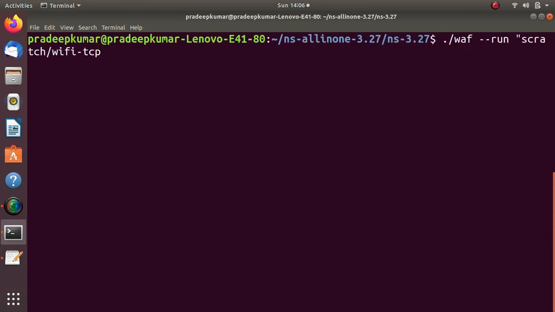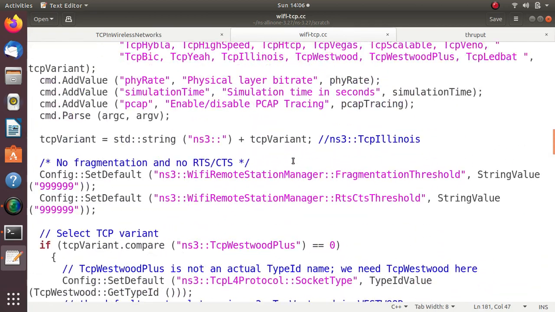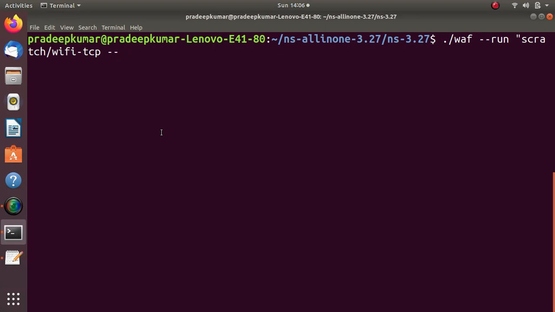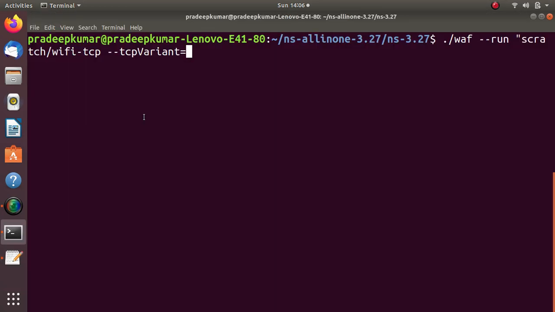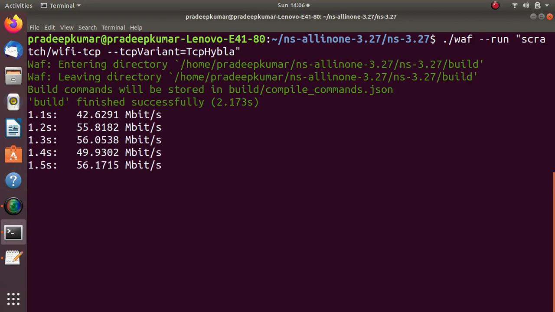So what I do here is in the Scratch, double quotes hyphen, I'll go to this file, I'll go to the command line argument. So here I'll use TCP variant. So TCP variant equal to, let's say I will go with the TCP. Now New Reno is done. Now I will go with TCP Hybla, and close it. So now it will be executing for the TCP Hybla protocol and see what is the throughput for it.